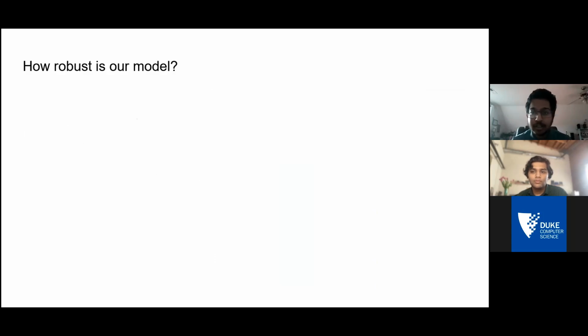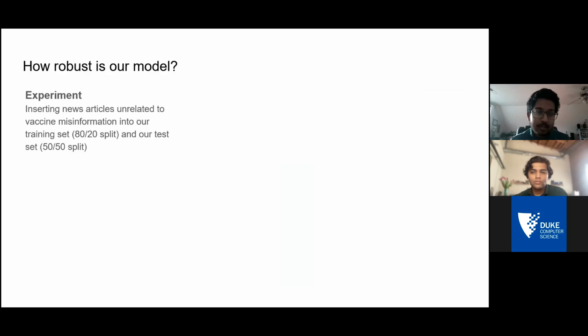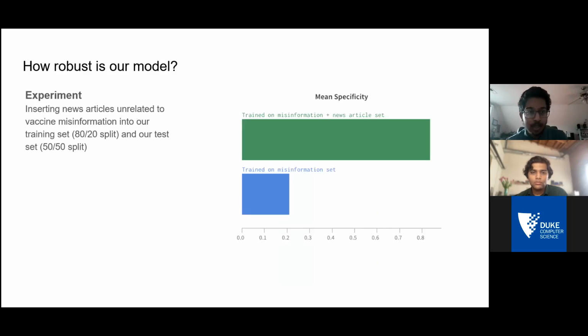So one experiment we did on this was we inserted news articles from places like the Washington Post, NPR, and The Guardian. They're completely unrelated to vaccine misinformation. And we made sure they made up a majority of our training set as well as half of our test set. And we wanted to see how that would impact the model's results. With specificity, we see a big jump. Specificity is describing, for our research, the proportion of cases where there is not misinformation, and we're correctly saying there is not misinformation. Our original model tends to do very poorly at that, but this new model that introduces this new training data sees a big improvement in specificity.